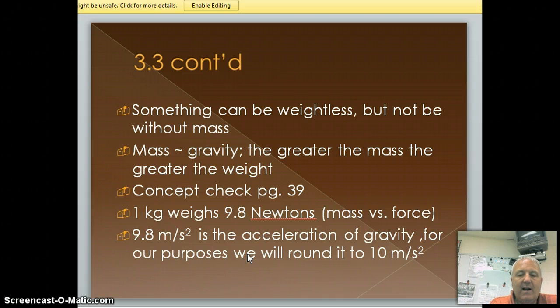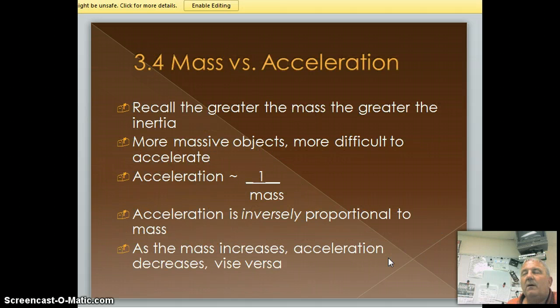Now, right here, we're going to talk about 1 kilogram equals 9.8 newtons. For the sake of argument, we're just going to round that to 10. So we're going to say that 1 kilogram mass has a weight of about 10 newtons. All right? And you can see that that corresponds to the acceleration of gravity. And again, we're just going to round that to 10.